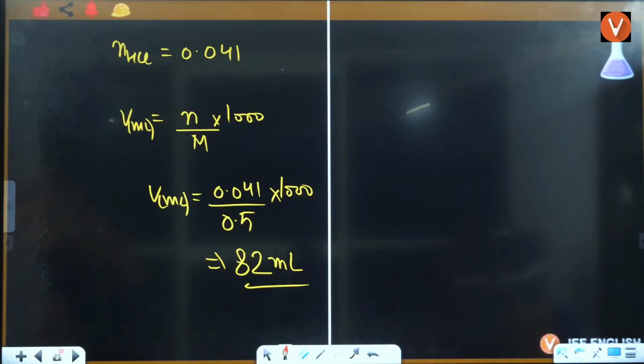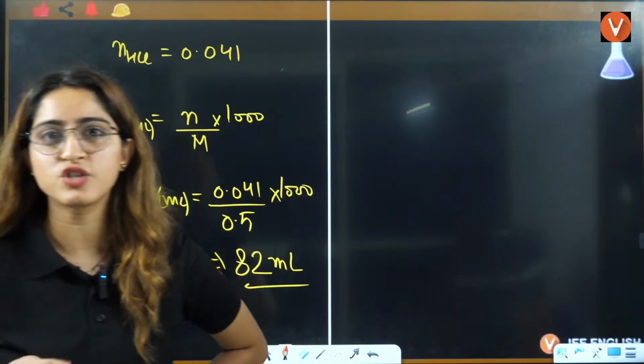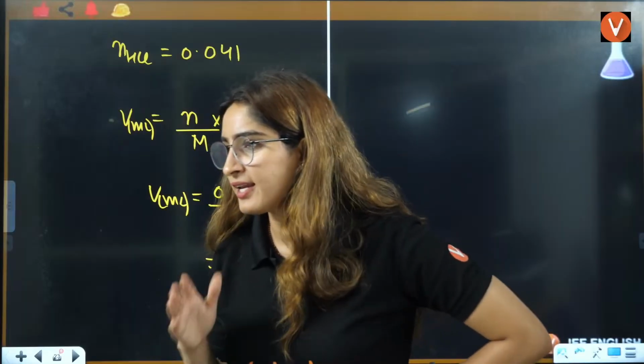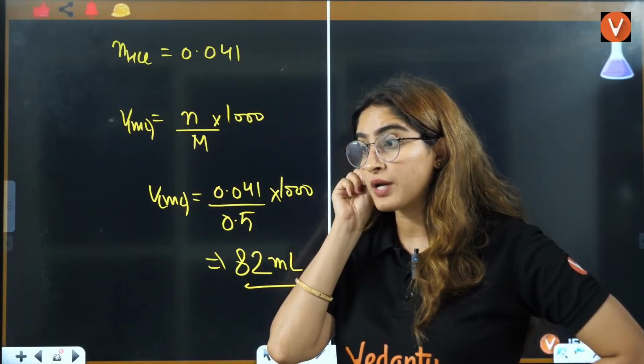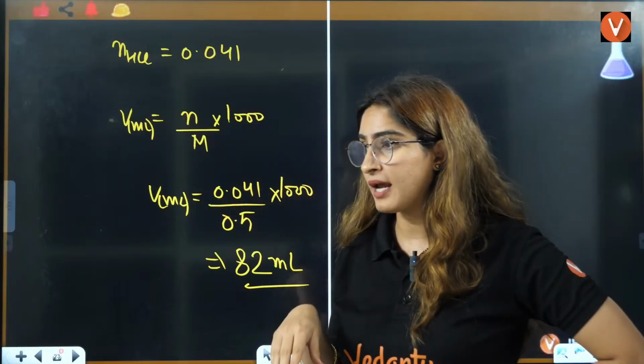Let's see. If yes, I'll do it in today's class, otherwise in the next class. But there are very few students, so what will I do? Even I need to have some energy in the class to teach. Energy will be given by you students, right? If there are very few students, whom will I teach?